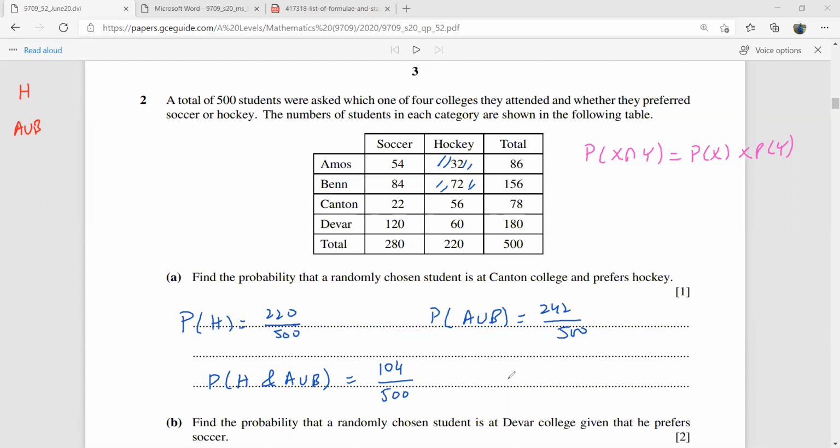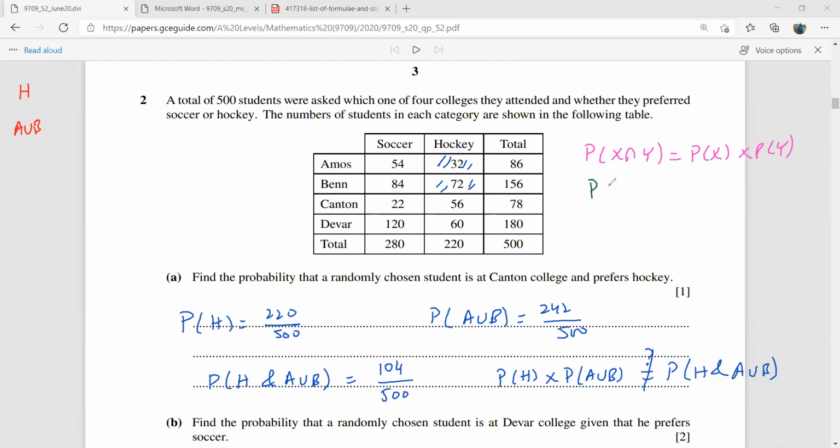Now you make a check that if the probability of H times the probability of A union B is really equal to the probability of H and A union B. So you show that working. If it is okay, then they are independent. If they are not equal, then they are not going to be independent. So you must have seen that they are not equal. Therefore, these two events are not independent. And you have to mention that as a comment at the end, okay?